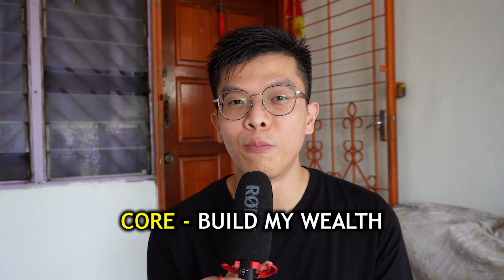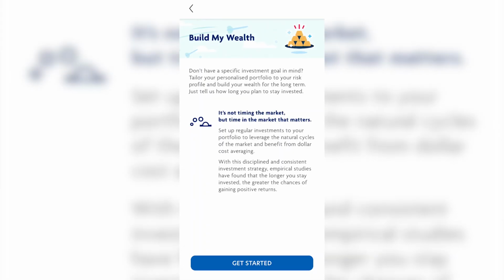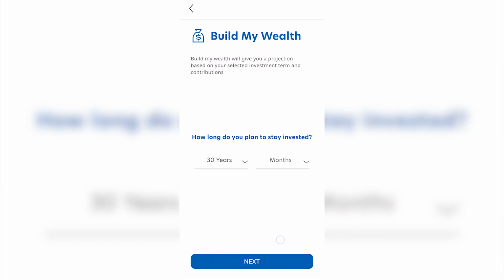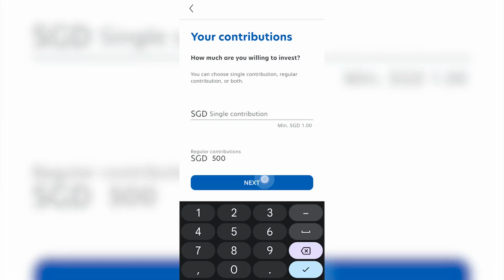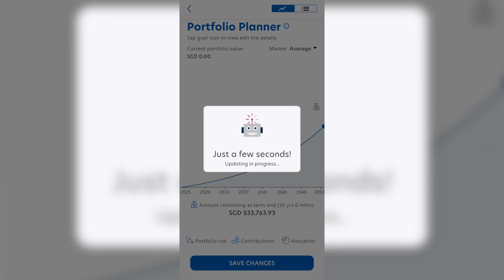Next, let's talk about the portfolios offered by UOB AM Invest. Starting with the core portfolio, I'll talk about Build My Wealth, which is a personalized portfolio based on your own requirements, example like your investment horizon and how much you decide to invest regularly each month or a lump sum. So for my own portfolio example, here is what I have inputted. I have an aggressive risk profile with $500 investment per month. So my allocation will be 54% equities, 44% bond, 2% cash, and the expected return is around 6.7% per annum.